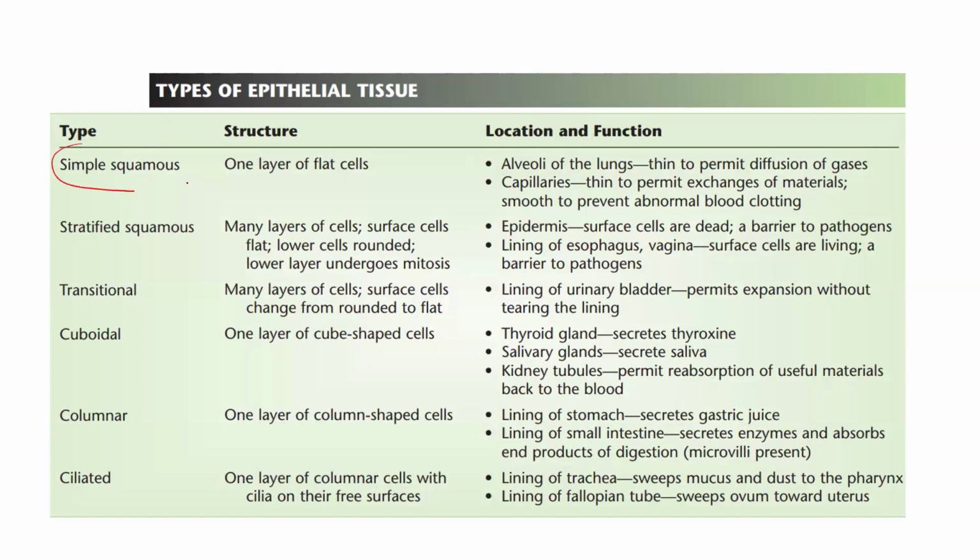The first one is the simple squamous, which consists of one layer of flat cells. It is present in the alveoli. They are thin and smooth and are present in the alveoli of the lungs. Because they are thin, they permit the diffusion of gases. They are also present in the capillaries. In capillaries again, because they are thin, they permit the exchange of materials. And since it is smooth, it also prevents abnormal blood clotting.